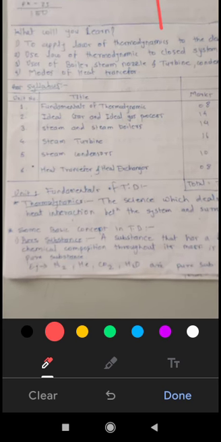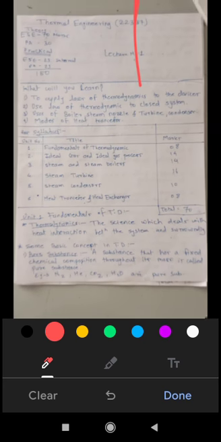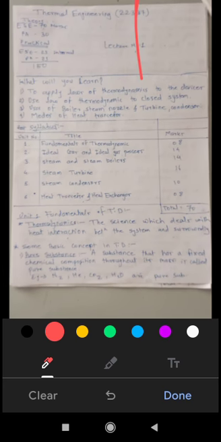Now, pure substance. What is pure substance? A substance that has fixed chemical composition throughout its mass is called pure substance. It means take any matter having the same composition throughout its mass. Take N2 gas, that is nitrogen.